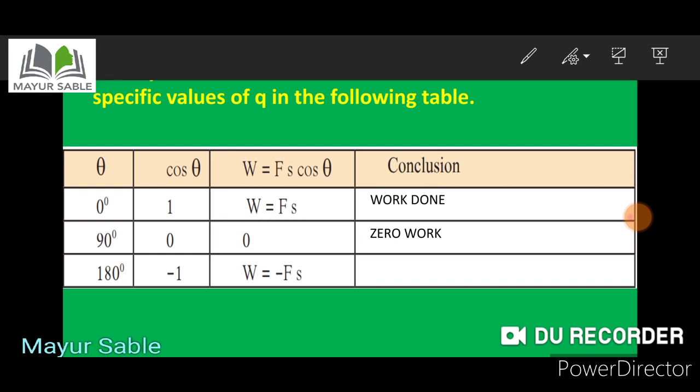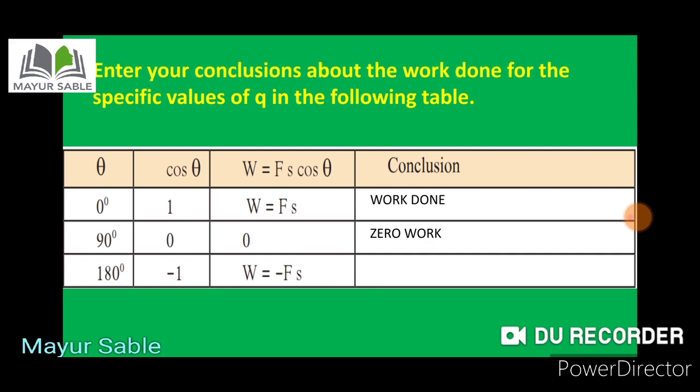And if theta is equal to 180 degree, that means the displacement is against the direction of applied force, then cos theta is equal to minus 1. Therefore the equation becomes W is equal to minus Fs. So the entire value will be negative, that means the displacement is in the opposite direction of applied force, therefore the conclusion is negative work is done here.